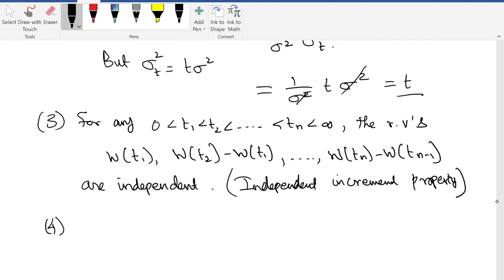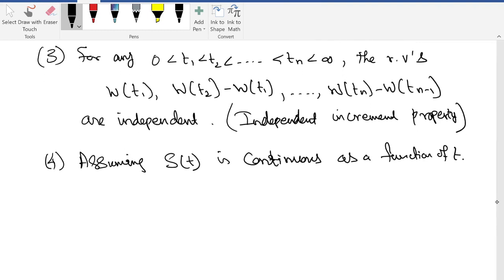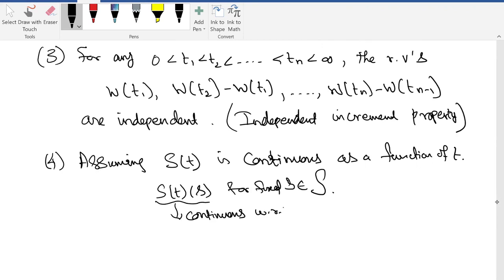Fourth, we have to assume S of T is continuous as a function of T. This is what is called path continuity. You take one particular point from the sample space, fix that, and then vary T. So S of T of omega, for any particular omega in the sample space, is a continuous function with respect to T. Okay, so this is an assumption we are making.